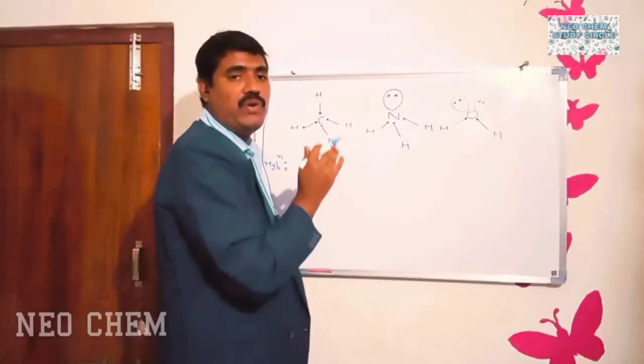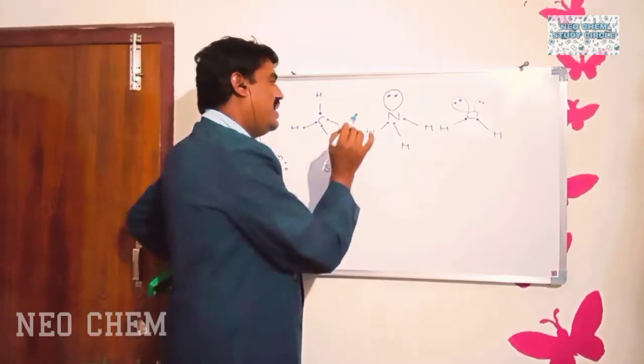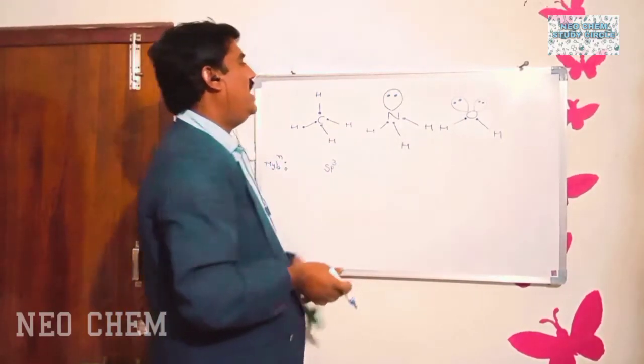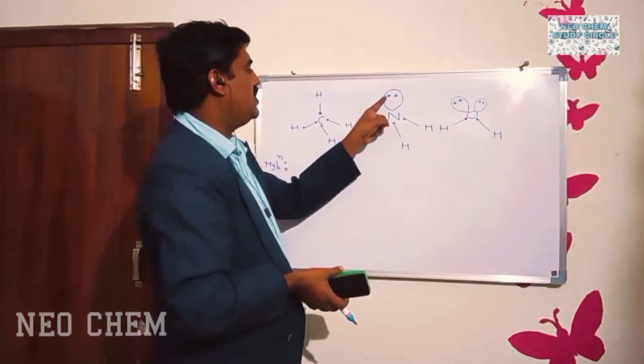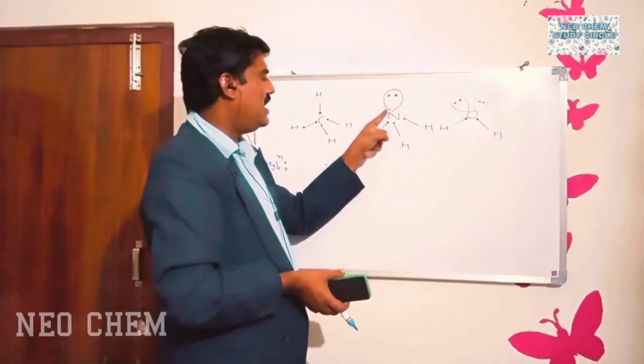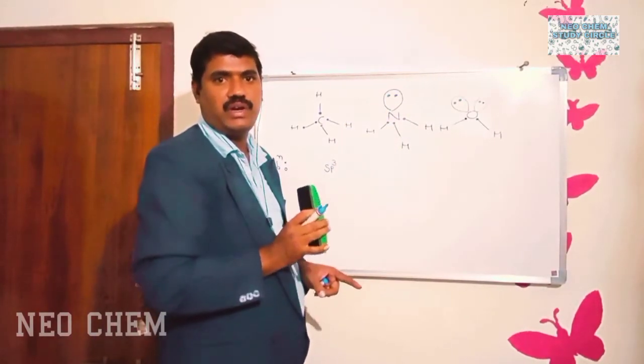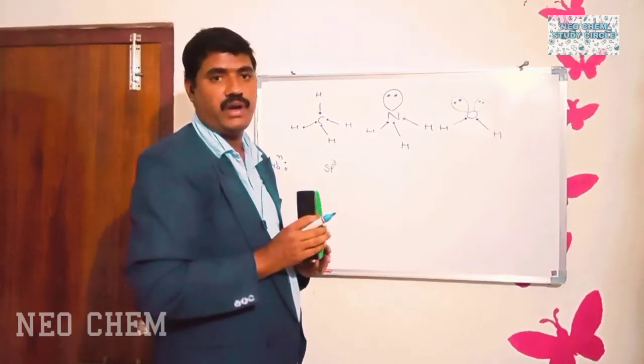Here one more important point is, while identifying the hybridization, if any lone pair of electrons is present over the central atom, then you should consider each lone pair of electrons as a sigma bond. Don't forget. Very, very important point.